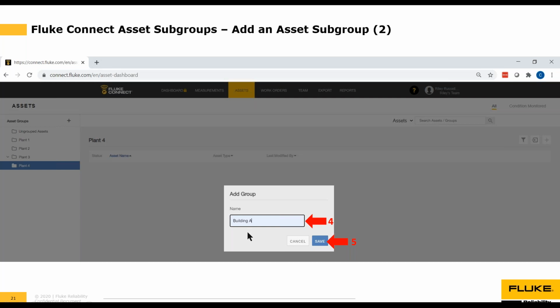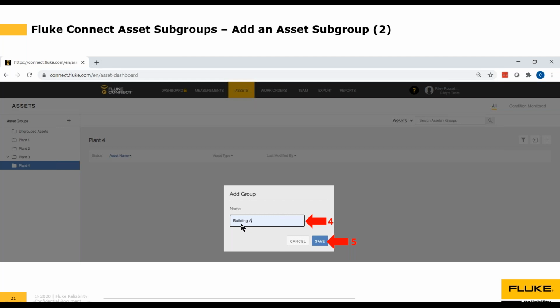Now, a lot of customers don't do it this way, they don't use Building A, Building B. They like to group their assets by type. I've seen customers will have an asset group called Plant 4, but then under Plant 4, they'll have folders called motors, chillers, fans, and they put all of their assets grouped by type in different folders or subfolders, or in other words, asset subgroups underneath the main asset group folder.